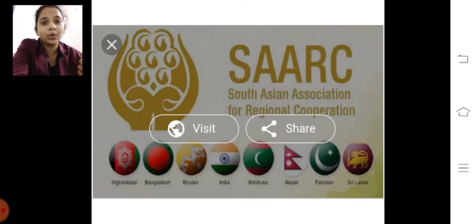There will be no arms race, as well as there will be development of all the countries. The main goal of the non-aligned movement was progress in the development of member nations. So this was the main motive of NAM, to develop the countries who are members of NAM.